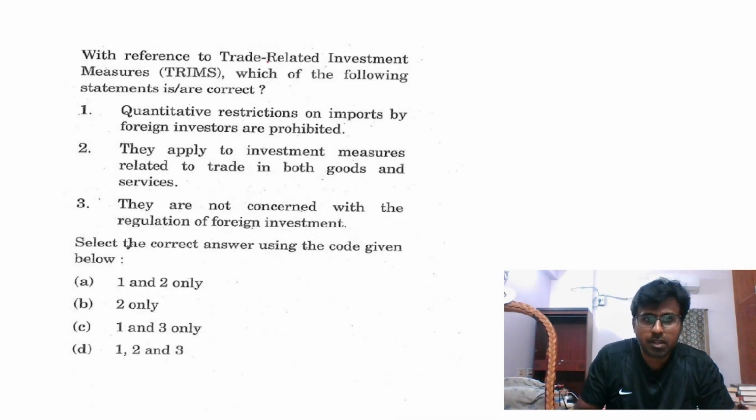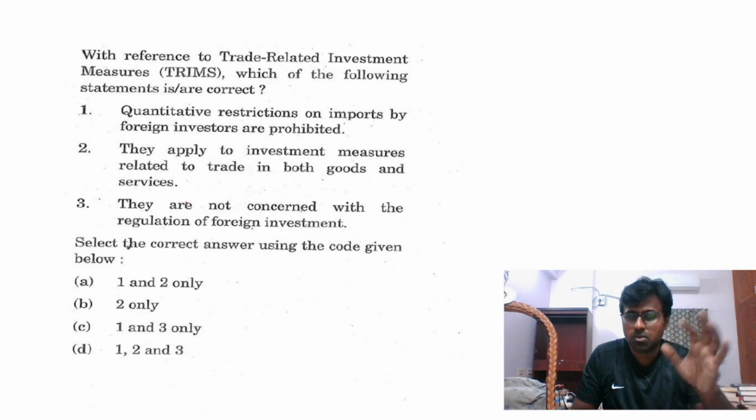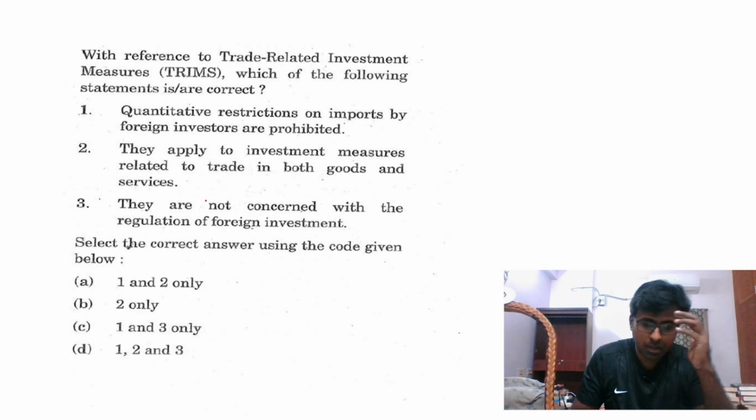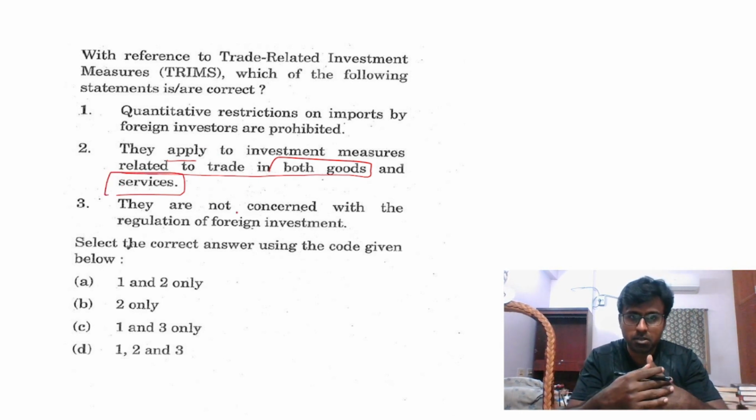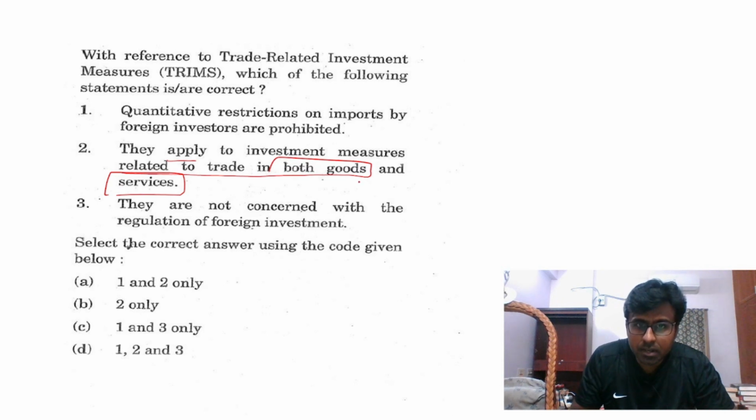And this is trade related investment measure. This was a tricky question for me. See, why is it a tricky question? Apply investment related to trade in both goods and services. Actually, in the WTO trade related investment measure negotiation, what they have done is that they have negotiated for goods, they have not done it for services. So 2 is wrong. So 3 or C is the answer.